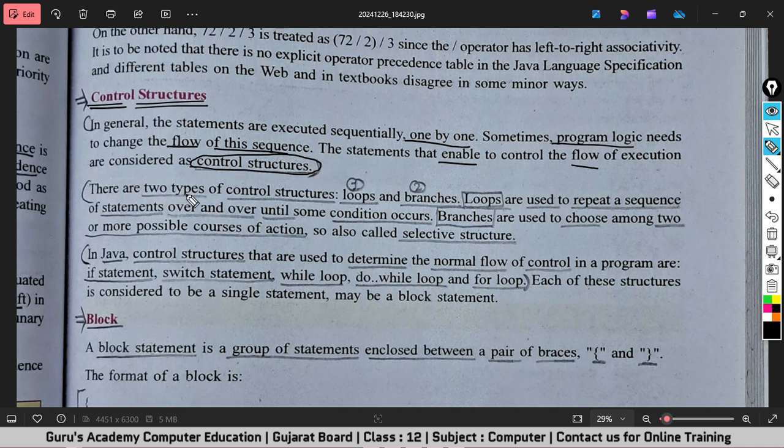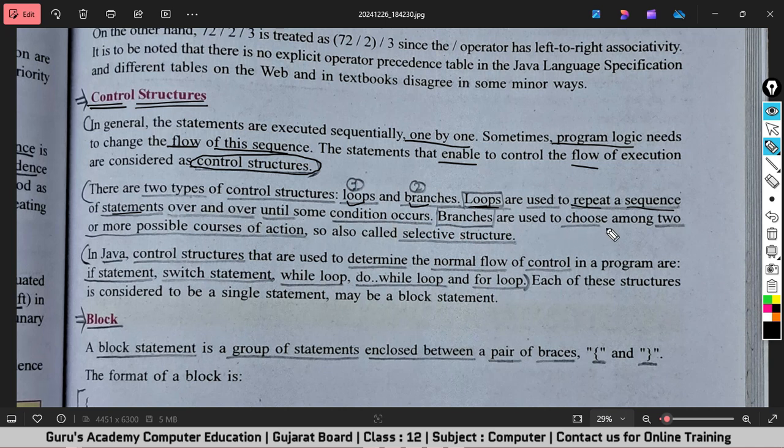So there are 2 types of control structures available in Java. First one is loops, the second one is branches. Now loops. Loops are used to repeat a sequence of statements over and over until some condition occurs. So this is the answer of our question. What is the use of loops? Loops are used to repeat a sequence of statements over and over until some condition occurs.